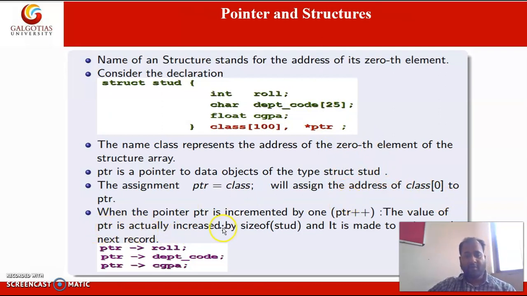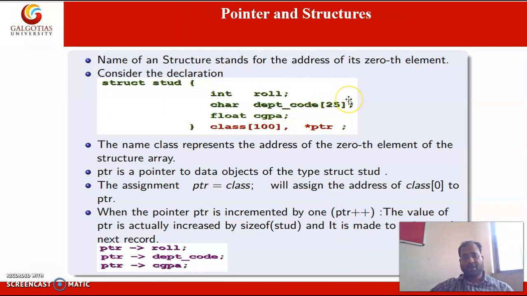When the pointer PTR is incremented by 1, then it will point to the next record. In a single record we are having roll number, department code, and the CGPA. If we are incrementing the pointer, it will point to the next record that will have roll number, code, and CGPA. So here, what will be the scale factor of this?